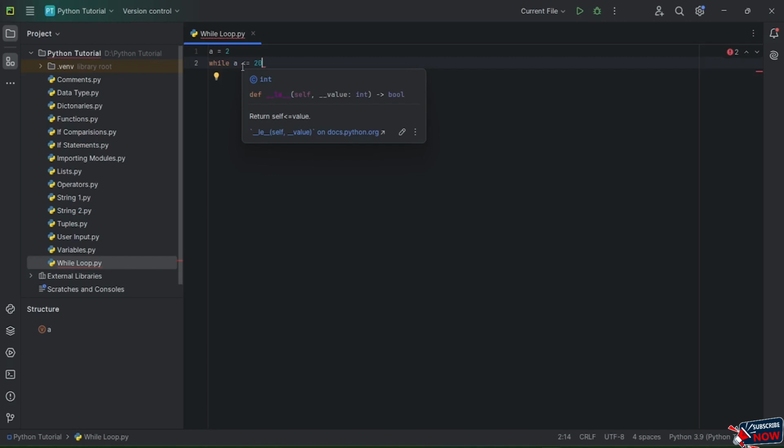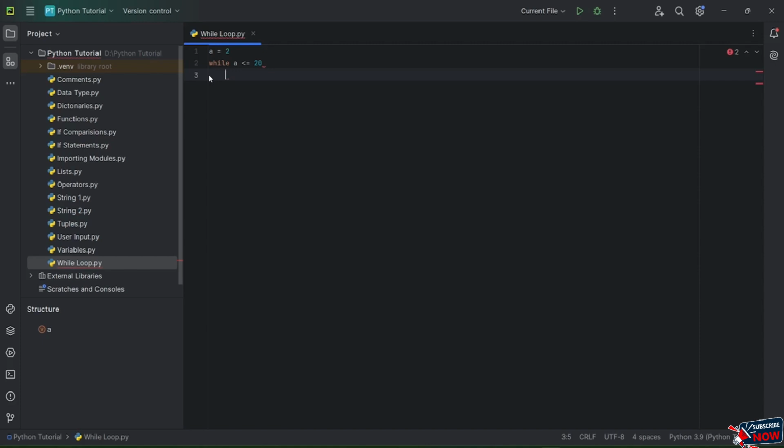If I click on enter, you can see that while we're working with this while loop, we will have an indentation on the left hand side. If I don't have this indentation, Python will understand that whatever command I am giving is not under my loop. So I have told the while loop that A should be less than or equal to 20.